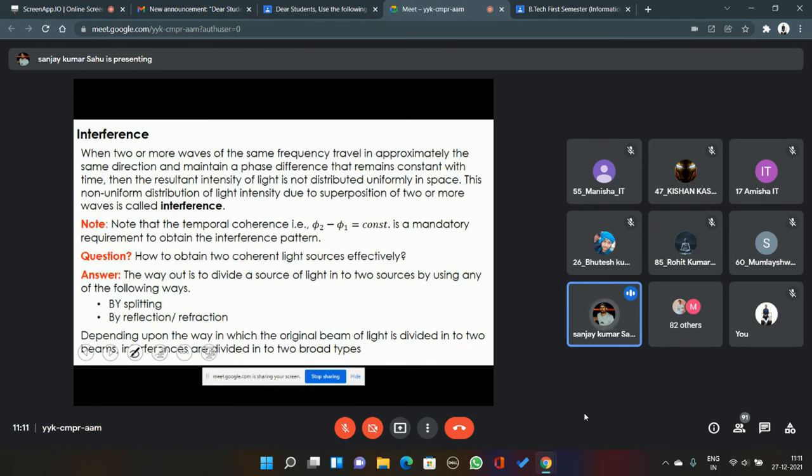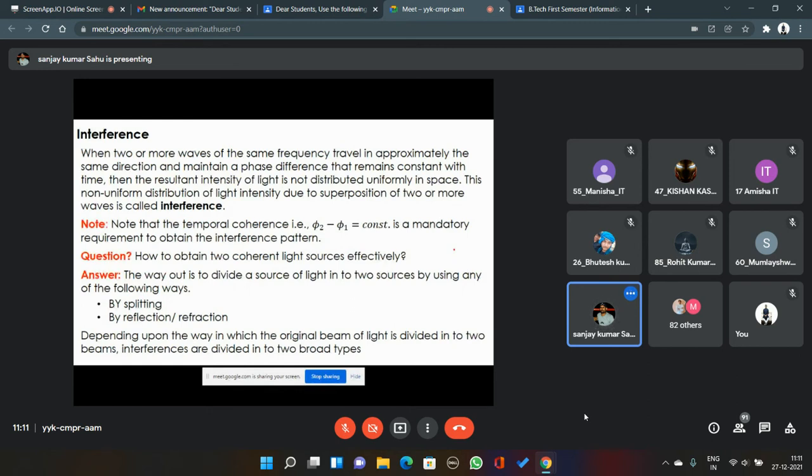That's the literal meaning of interference, and if you try to relate that same literal meaning with the scientific meaning of interference, both are almost equal. Here also one wave is interfering with the other. That means one wave is entering the personal business of the other and vice versa. And that's why we call this interference.